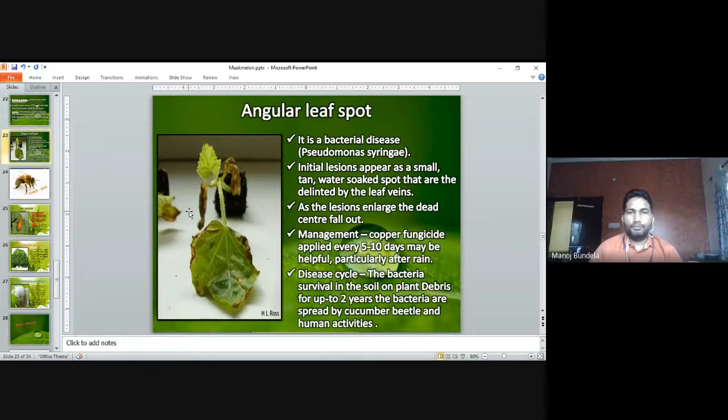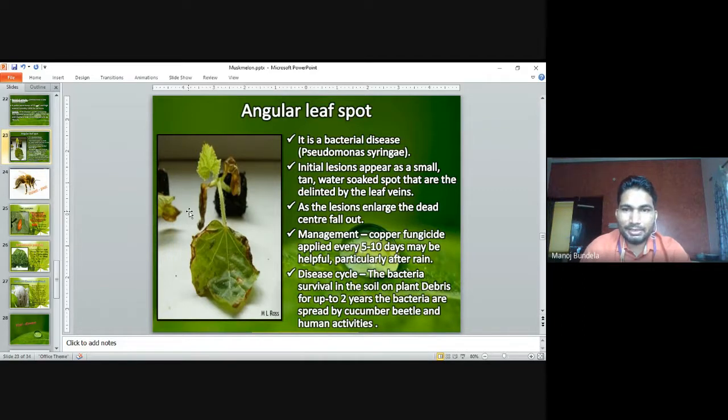Angular leaf spot. It is a bacterial disease caused by Pseudomonas syringae. The initial lesions appear as small tan, water-soaked spots that are delimited by the leaf veins.